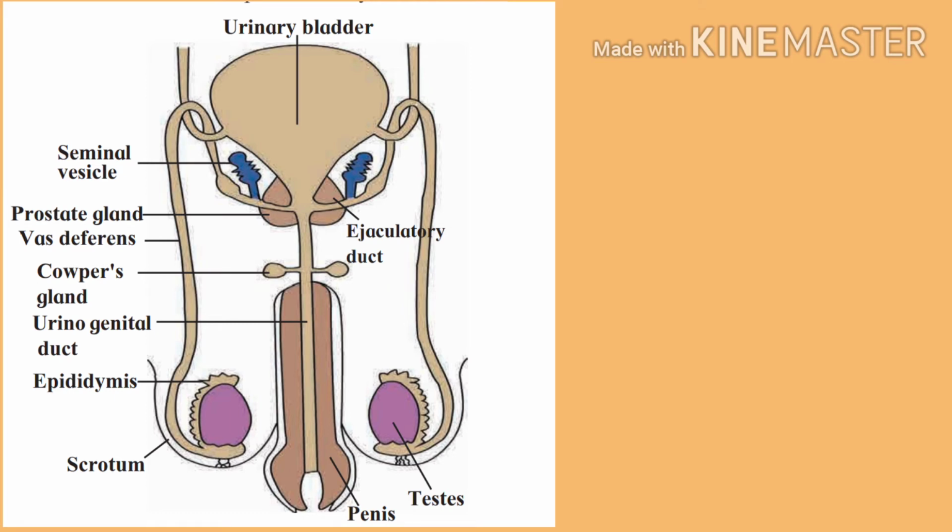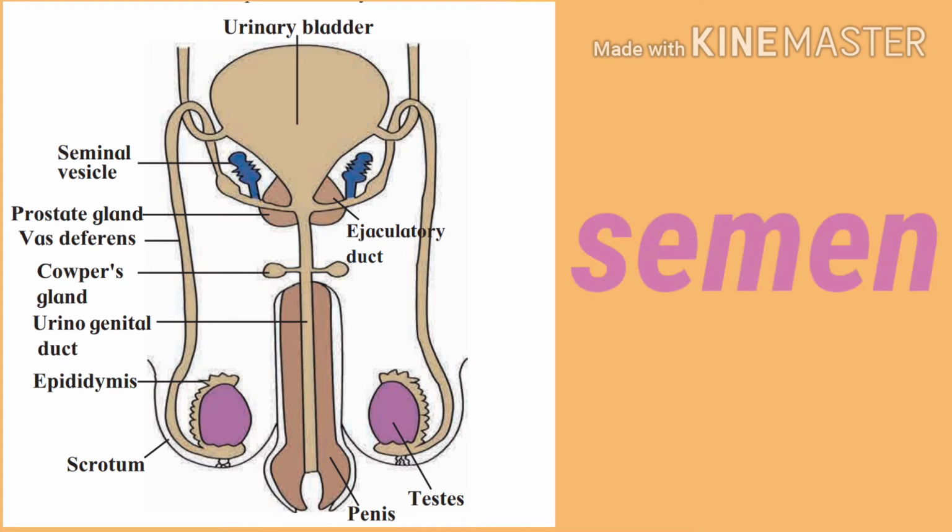Now the sperm and these fluids together form semen, which is ejaculated through the penis.